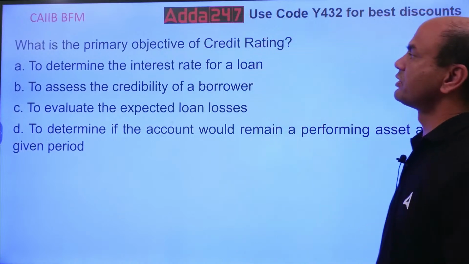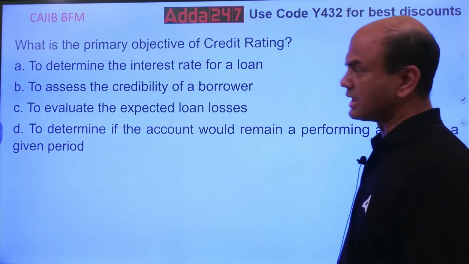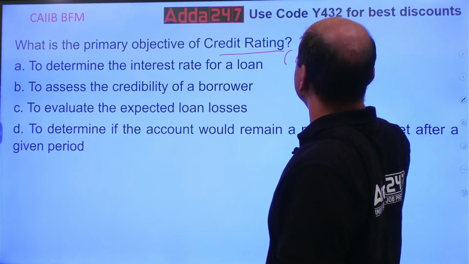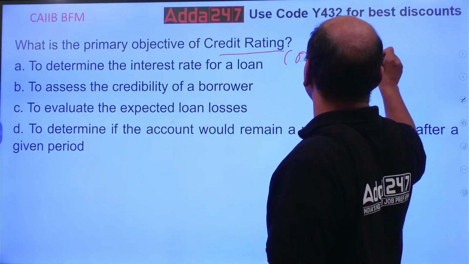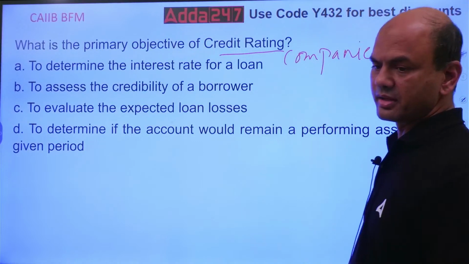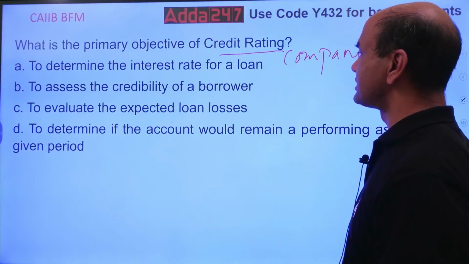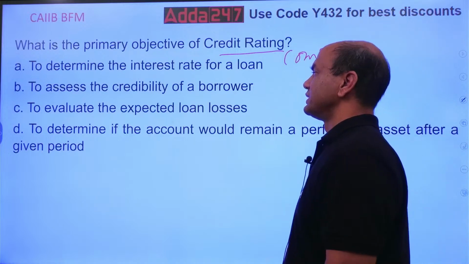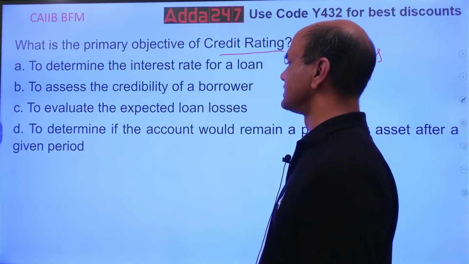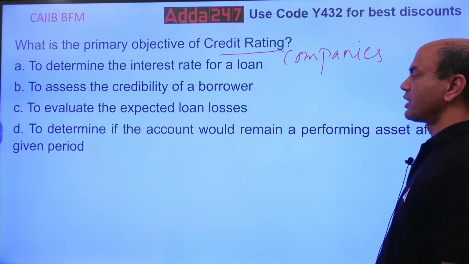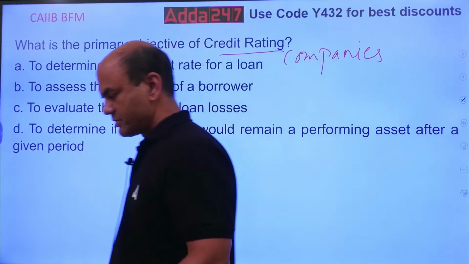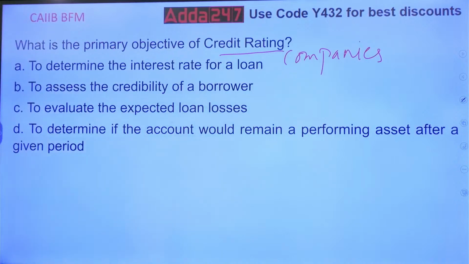What is the primary objective of credit rating? Why do we have credit rating? Credit rating for whom? For companies, even for individuals. Why do we have the credit rating? To determine the interest rate of the loan. To assess the credibility of the borrower. To evaluate the expected loan losses. To determine if the account would remain performing asset after a given period. Think over it. Everyone, think over it.